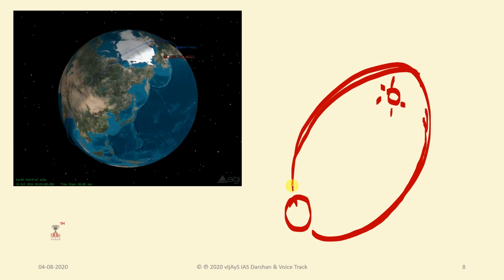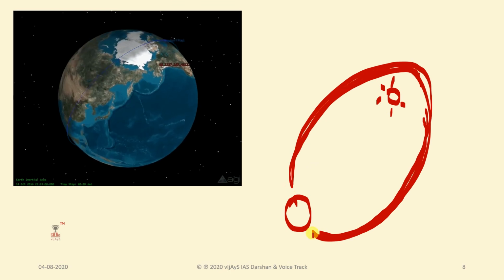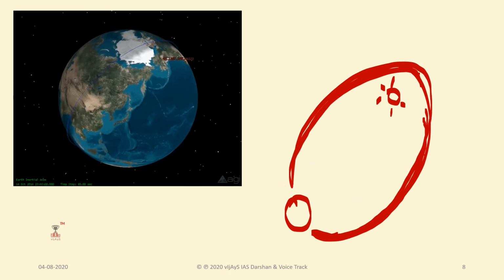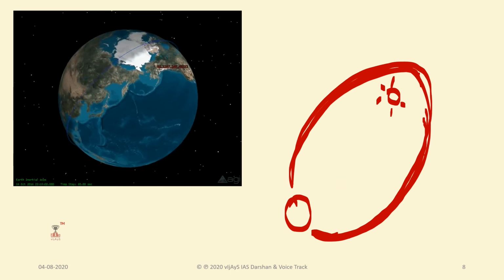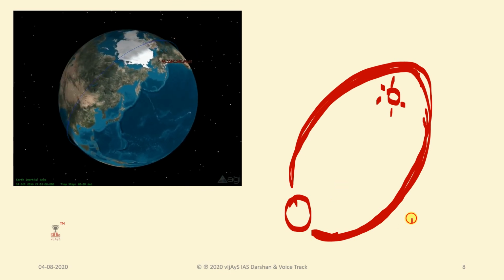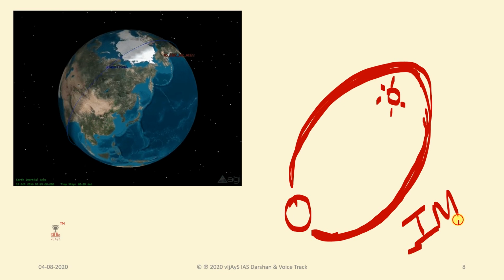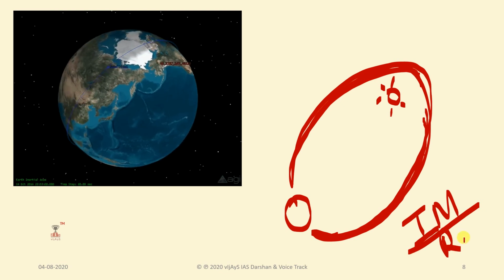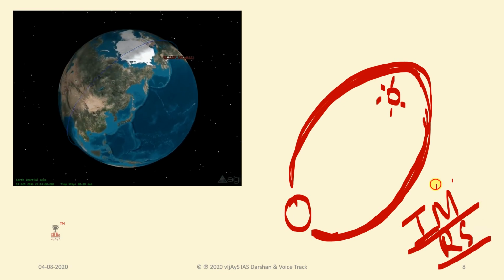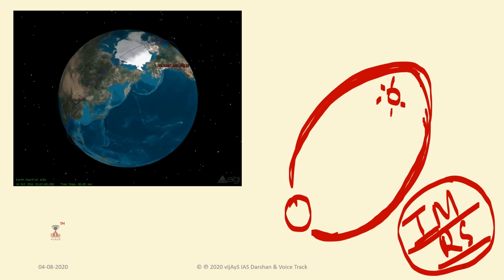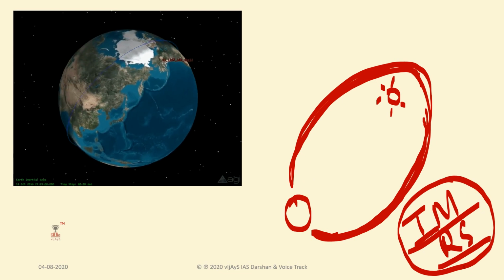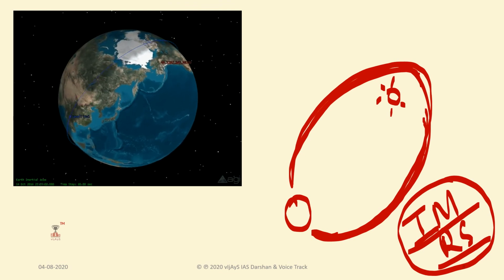So this angle will be maintained constantly throughout the year, and it is mostly useful for satellites concerned with imaging and remote sensing. So imaging satellites and remote sensing satellites will be installed in this kind of orbit. So these orbits are most important here. It is a subset of polar orbit.